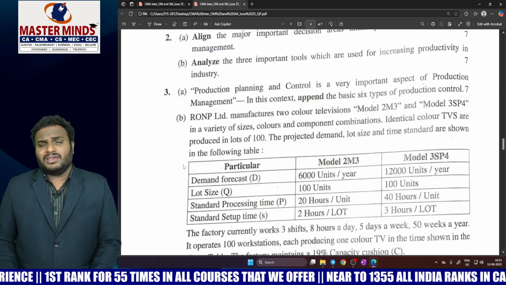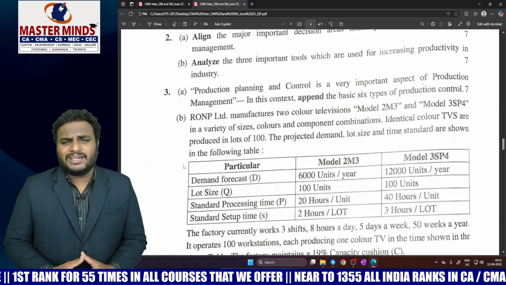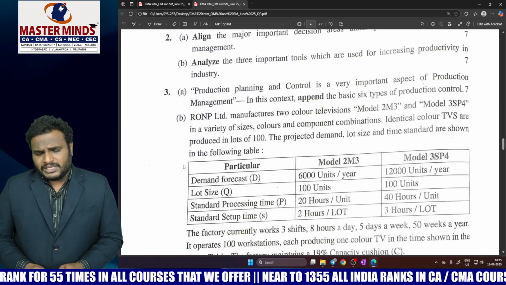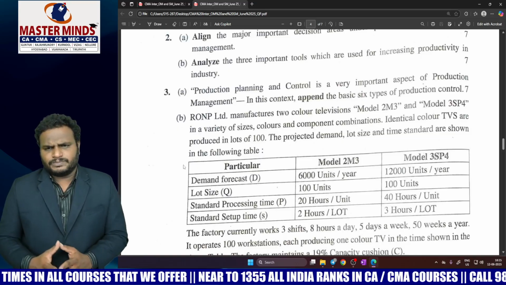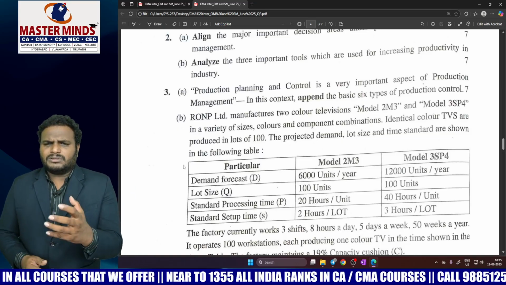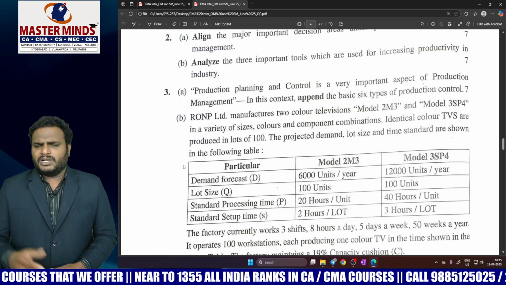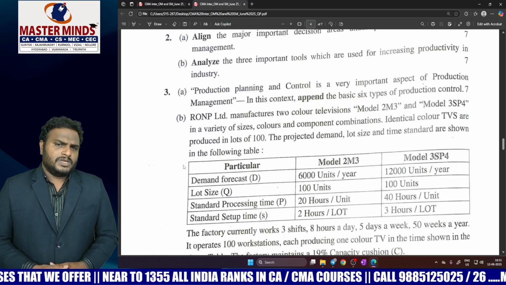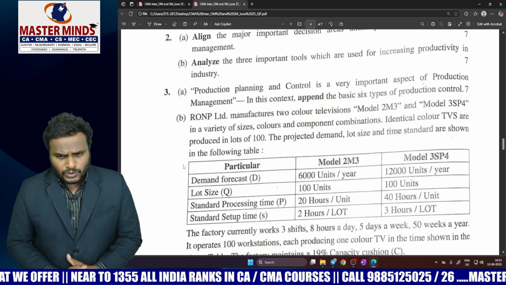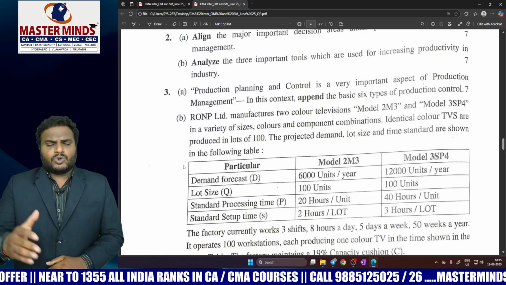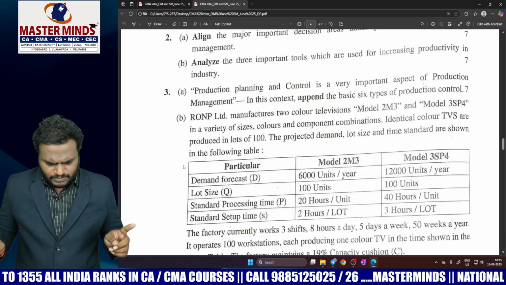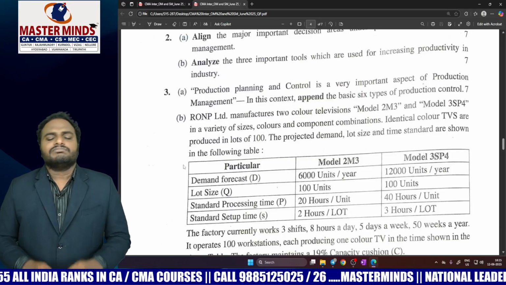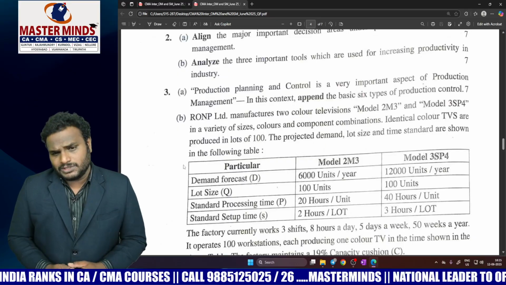And 3A, this question is from production planning and control: 6 types of production control, load control. Now, I don't want to share the answer here. If you note down the production controls, then definitely you will get these 7 marks. This is also a guess question and a direct question. There is no trick in theory questions. 2A, 2B, 3A, all these 3 are direct theory questions.